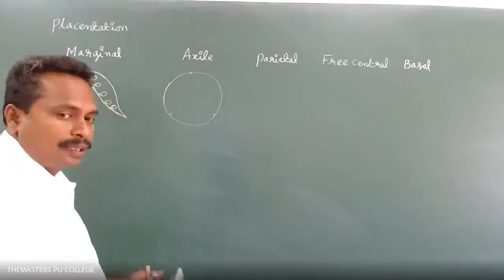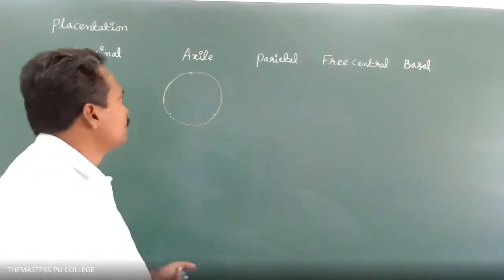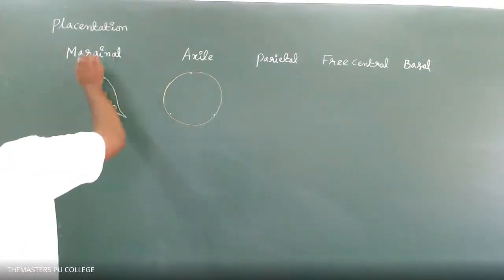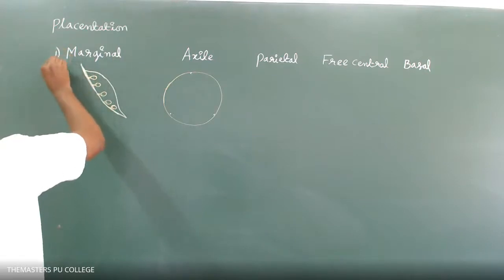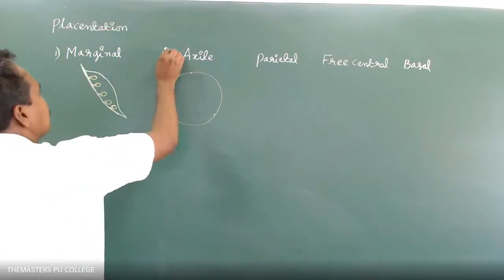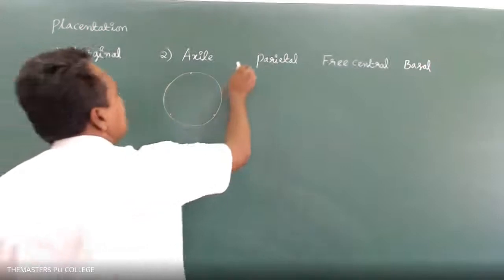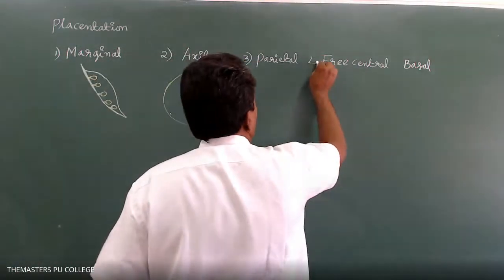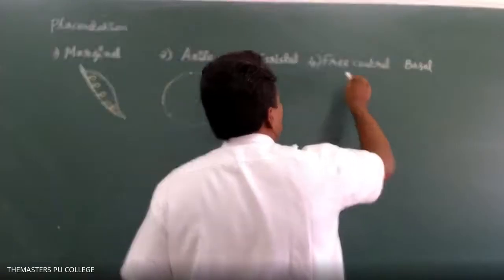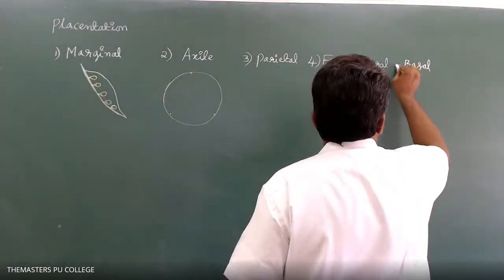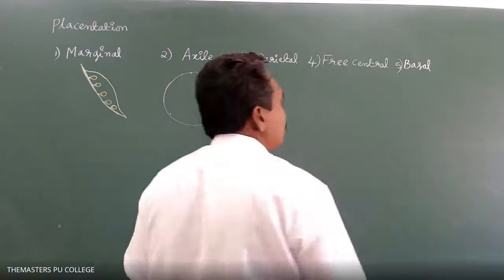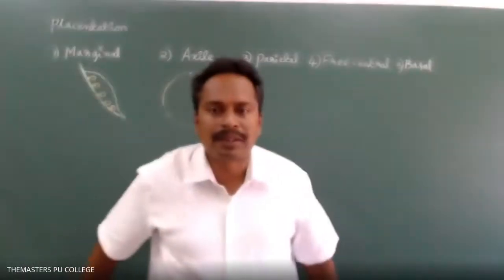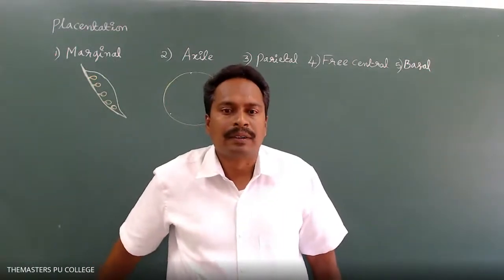Placentation is of various types. What are they? One is marginal placentation. Second one is axial placentation. Third one is parietal placentation. Fourth one is free central placentation. And the fifth one is basal placentation. So placentation is differentiated into various types.